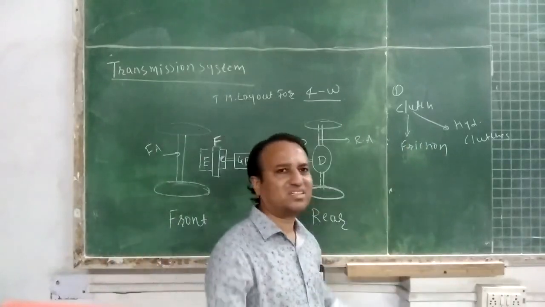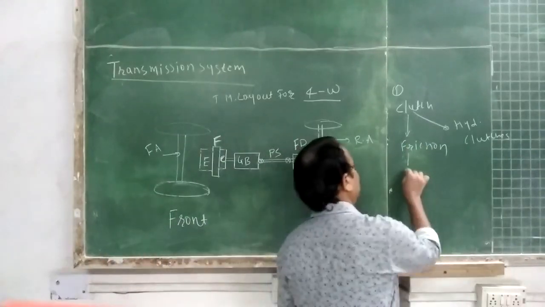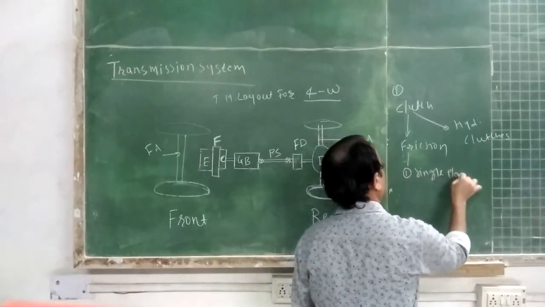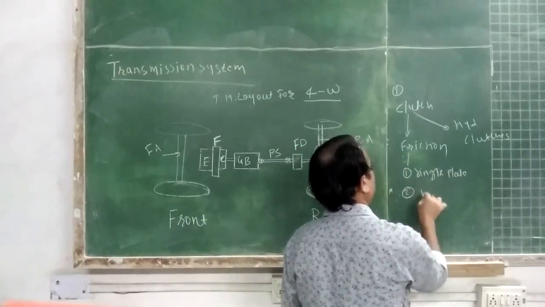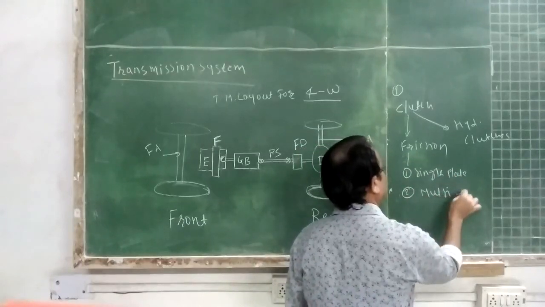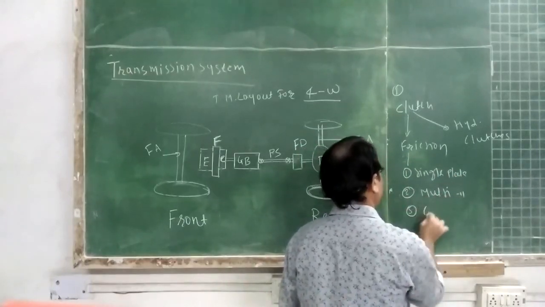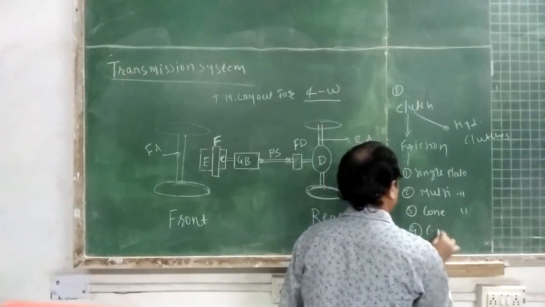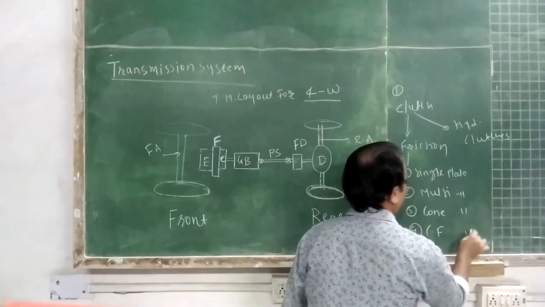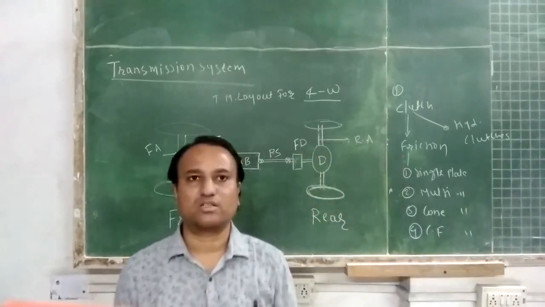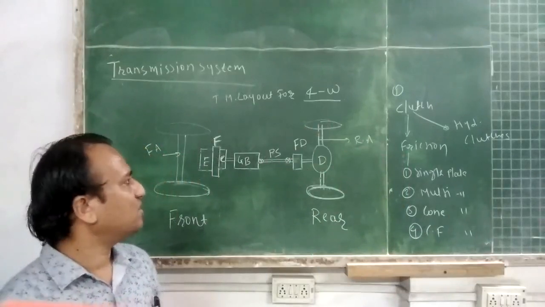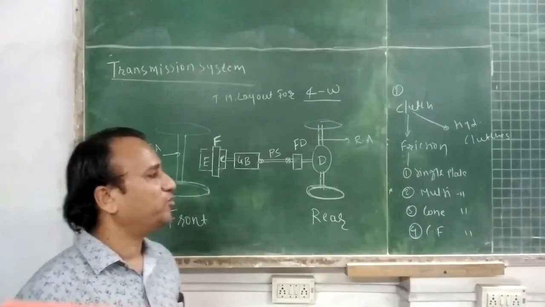Friction clutches, you might be aware, are single plate, then multi-plate, cone clutch, and centrifugal clutch. These are the four friction clutches popularly used in a vehicle.